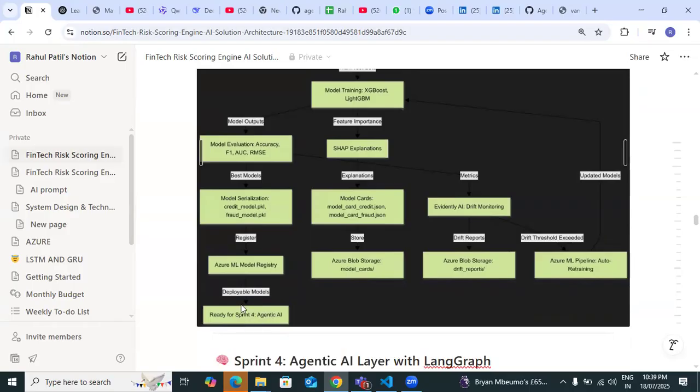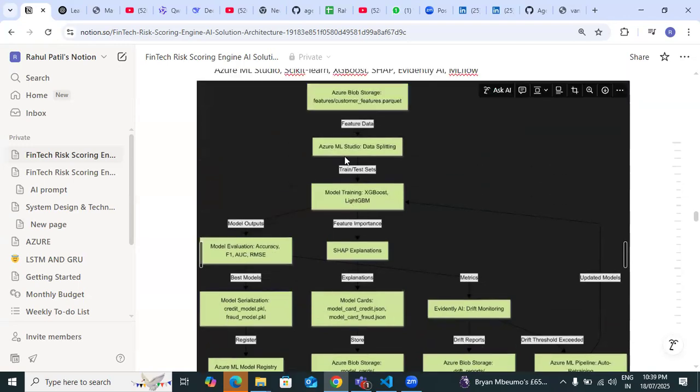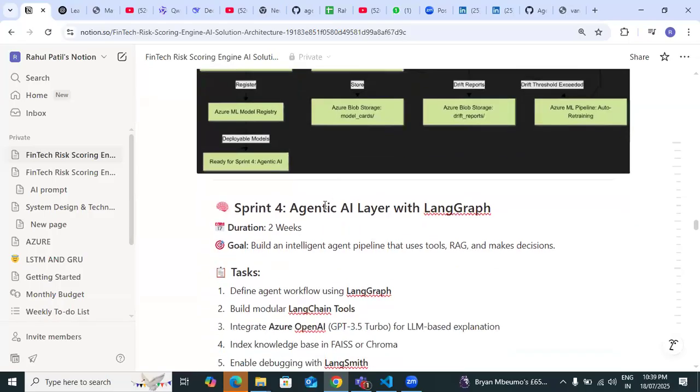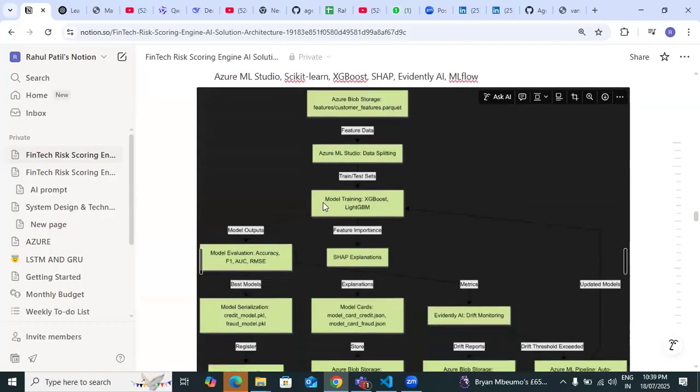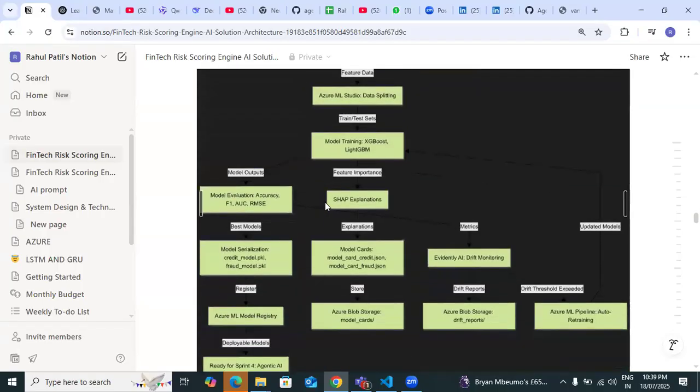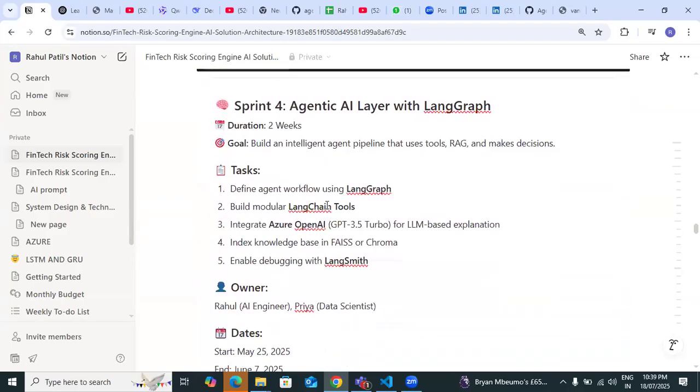So this is a model output, and this is the feature importance, which shows the important features, and here are the metrics, drift monitoring, Azure Blob Storage. So drift is stored in Azure Blob Storage, and this is only with the help of Azure AutoML. I am going to perform model training. Azure pipeline, you are putting the repository right there. Yes, Azure Studio, you are using it.